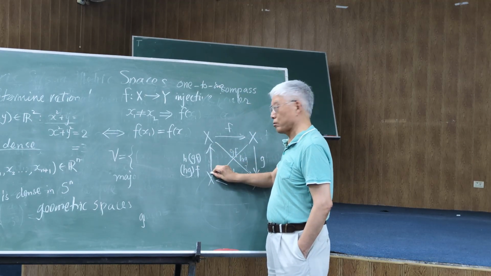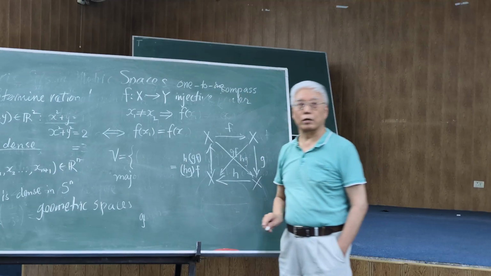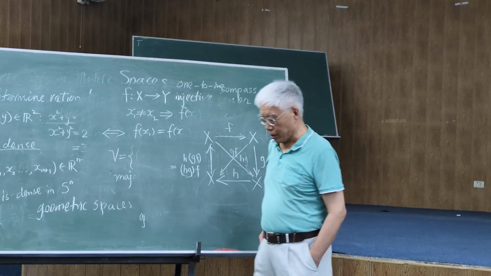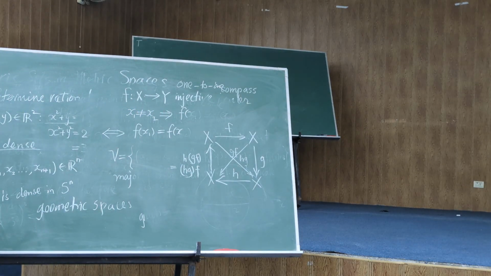Because this is the same arrow, these two are equal. That is all we need to do for any mappings from a set to itself. It is a monoid, but even if it is not a group, the associativity is true.